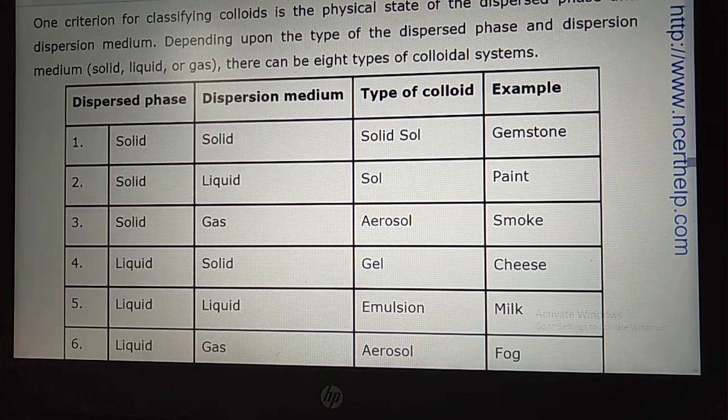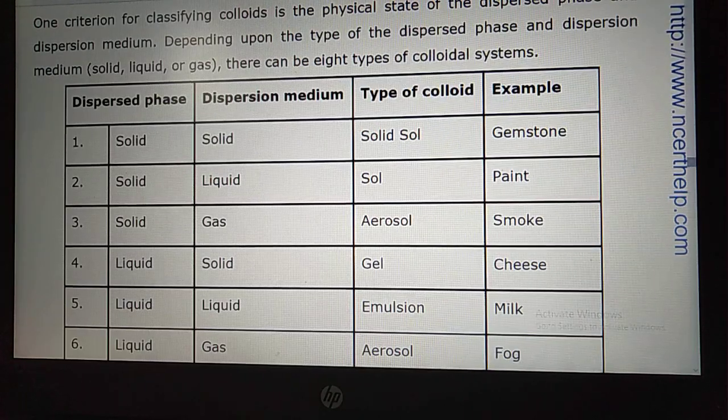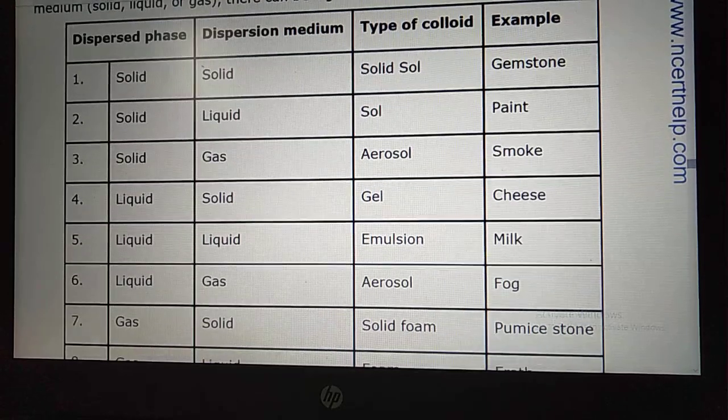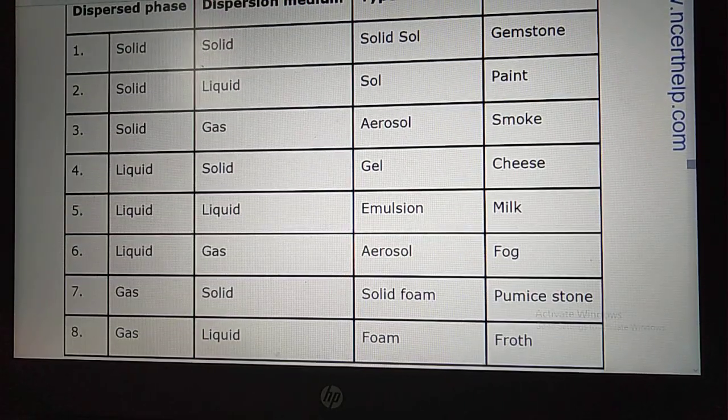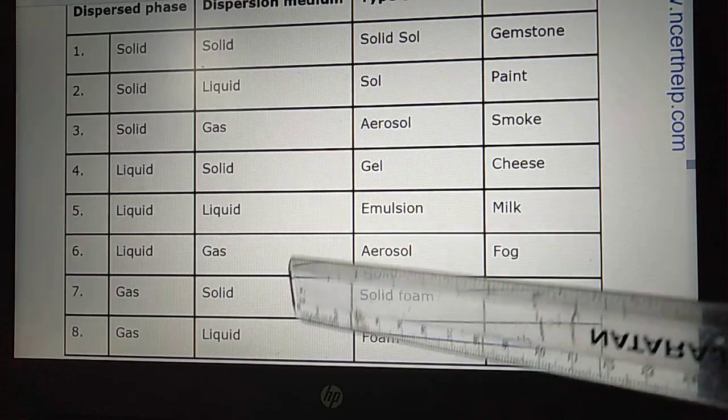What are the 8 types? Let us try to understand. One criterion for classifying colloids is the physical state of the dispersed phase and dispersion medium. Depending on whether the dispersed phase and dispersion medium are solid, liquid or gas, there can be 8 types. So gas and gas is not there, students. Now let us read one by one. The dispersed phases are solid, solid, solid, liquid, liquid, liquid, gas, gas, and the dispersion media are solid, liquid, gas, solid, liquid, gas, solid, liquid.